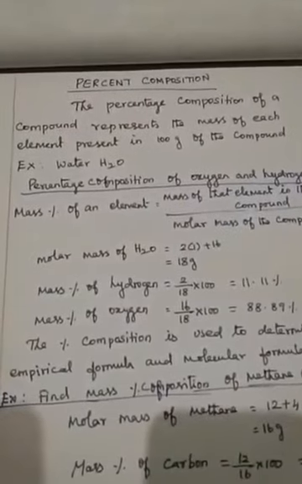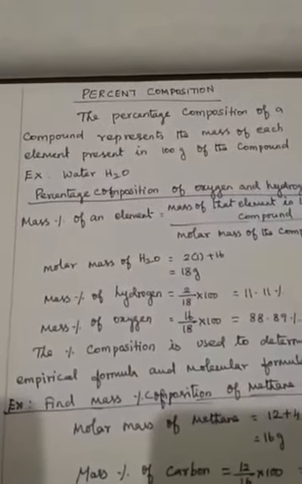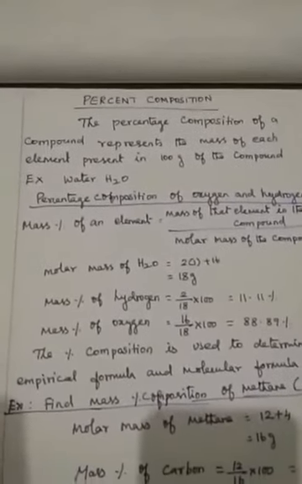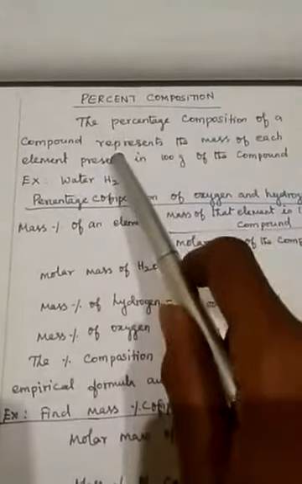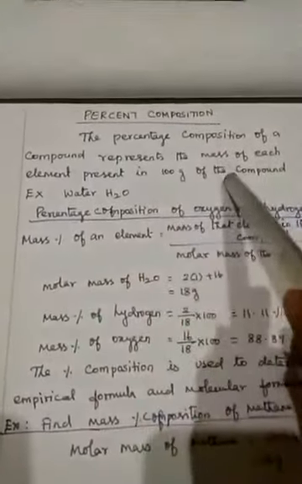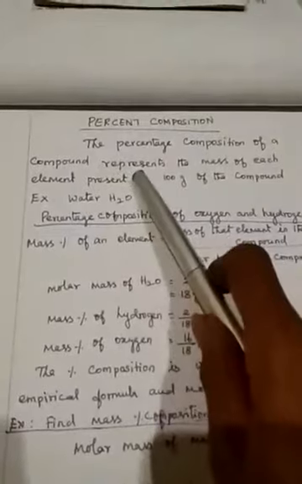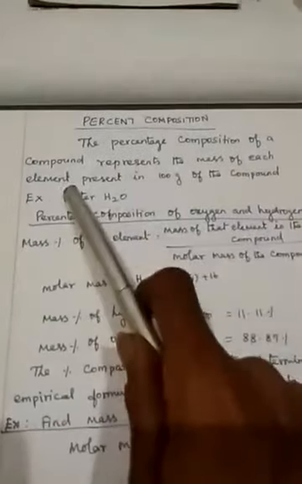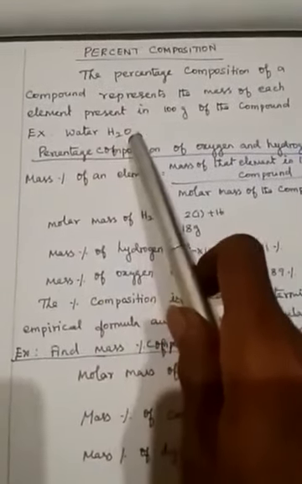Continuation of the lesson on atoms and molecules. Percentage composition: the percentage composition of a compound represents the mass of each element present in 100 gram of the compound. For example, water, formula H2O.